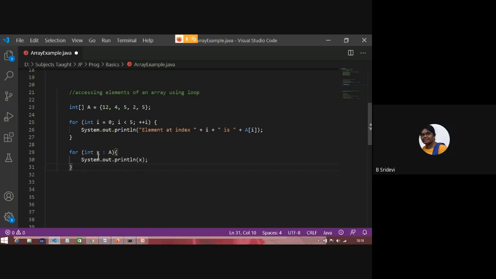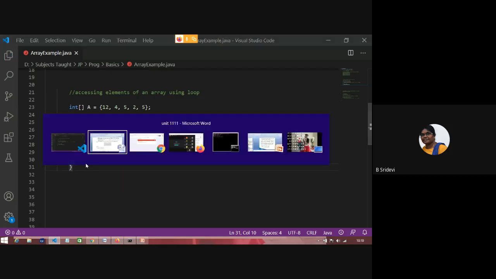In the very first iteration, x is equal to a of 0. In the second iteration, x is equal to a of 1. In the third iteration, x is equal to a of 2. In the last iteration, x is equal to a of 4. In that way, it will work. There is no need to specify array beginning and array ending here. We'll see whether it is working or not.